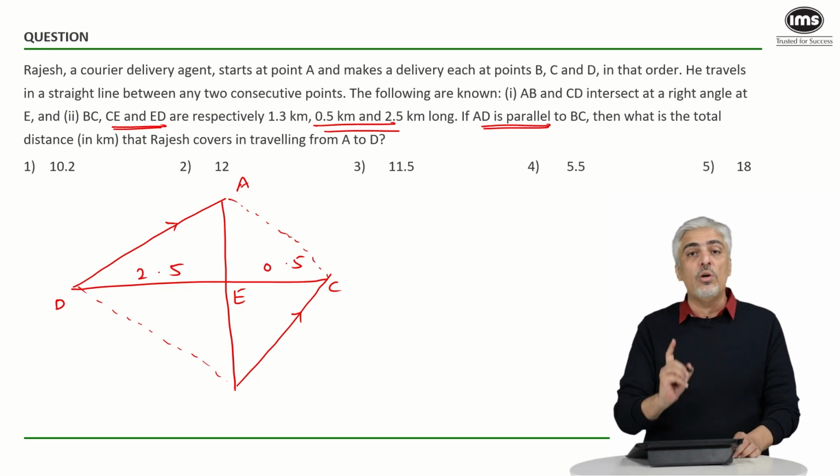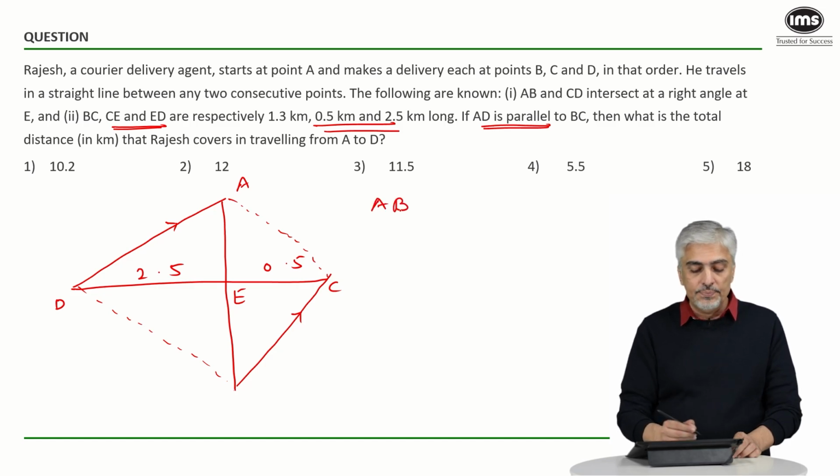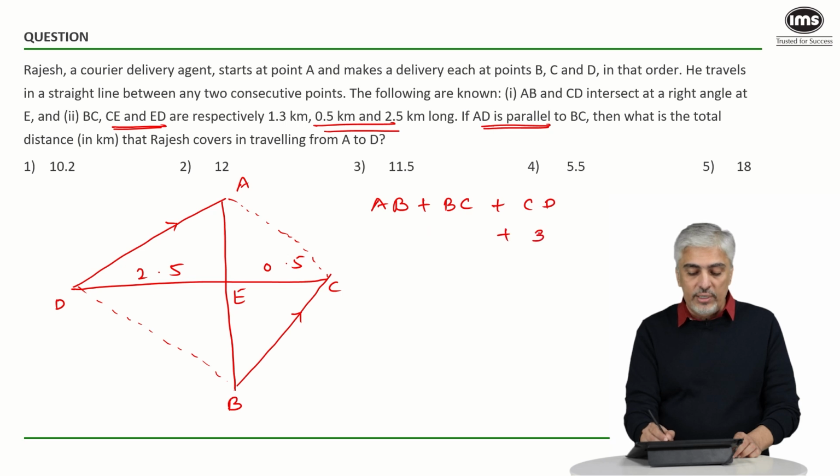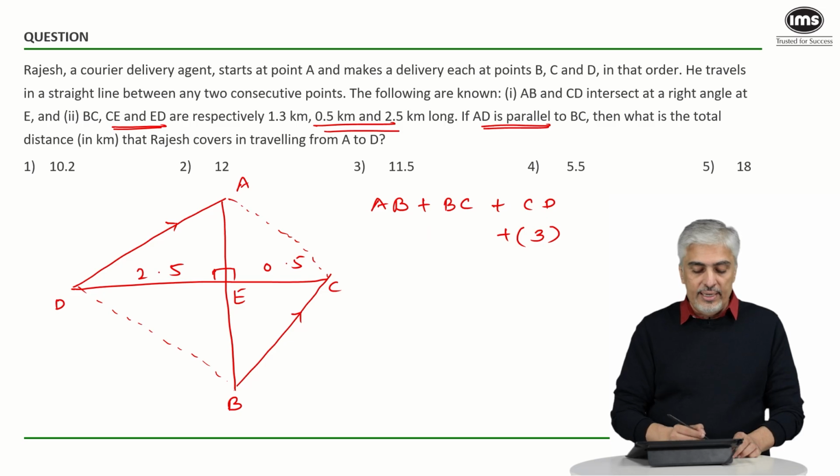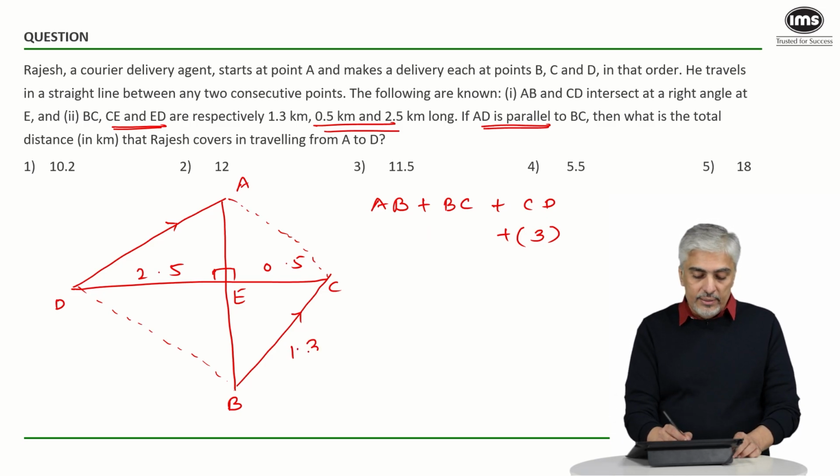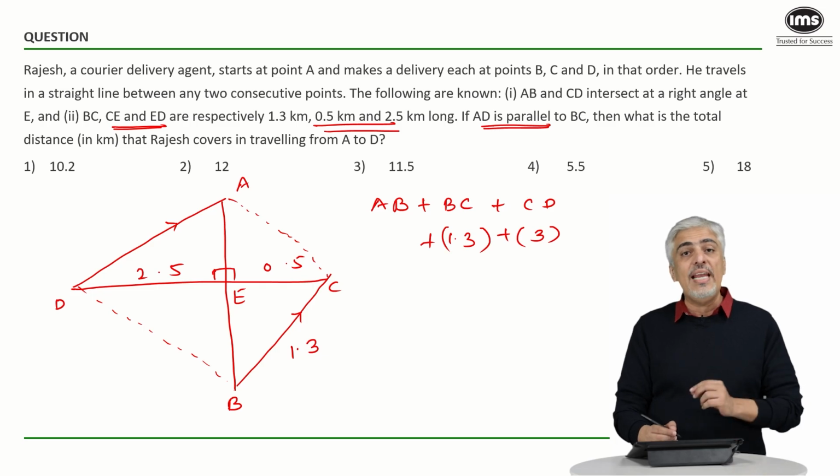Read the question very carefully to see what they've asked. They've asked: what is the total distance travelled by Rajesh in travelling from A to D? So he first went A to B, so that is distance AB. Then he went to C, that is BC, and then CD. Now out of this, CD we already know is 3, 2.5 plus 0.5. What else do we know? BC is 1.3, which was also very straightforward. Now I need to find only AB.